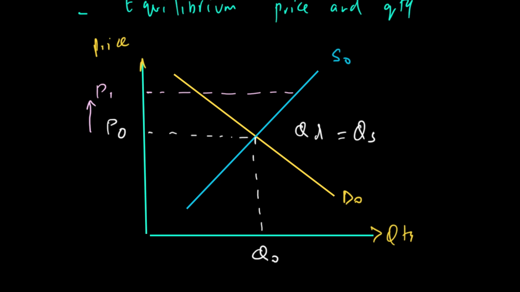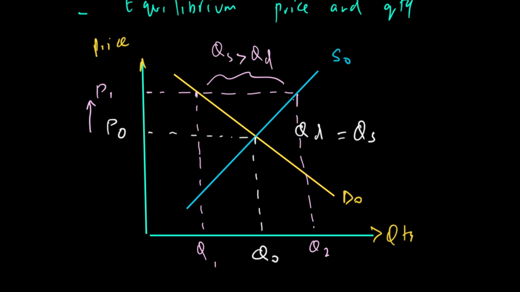Why is there an excess supply? Because if you look at P1, the quantity supplied is at this point, let's call this Q2, while the quantity demanded is at this point, which means quantity supplied is greater than quantity demanded, and that we call a surplus, or in other words, excess supply. Now, in excess supply, the producers will have what we call unsold stock. So how do they react to it? In terms of price, the price is too high. So this P1 is a price which is above equilibrium, and that is why it is too high.